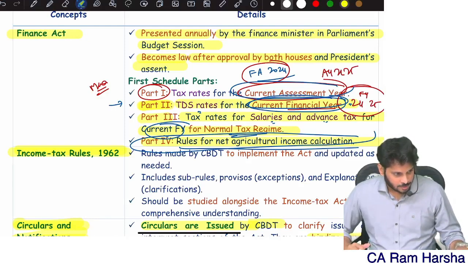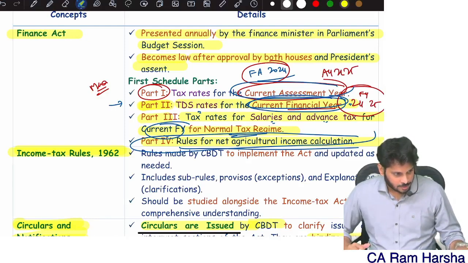One is default. By default, one tax regime is there, the default tax regime. Another regime we call the optional tax regime, also called the normal tax regime. One is default. By default, this regime is applicable for everybody. That's why it's called the default tax regime. By default, for every assessee, for every individual, the default tax regime is applicable. There is a section called 115BAC. We will be discussing it.